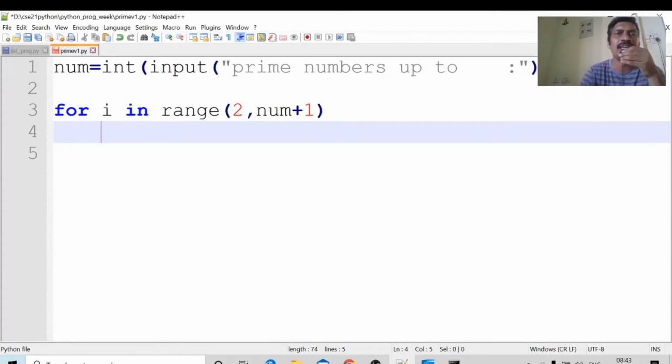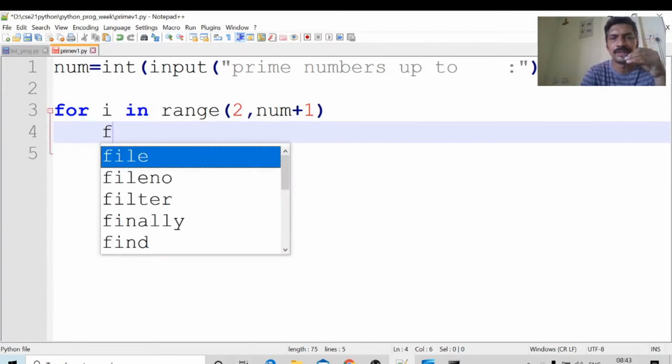Okay, for i equal to 2, this loop is executed. We will check whether i is prime or not. Next, i equal to 3, is it prime or not? i equal to 4, we will check. If it is prime, we will print that number. Okay, next, we have to check whether i is prime or not.